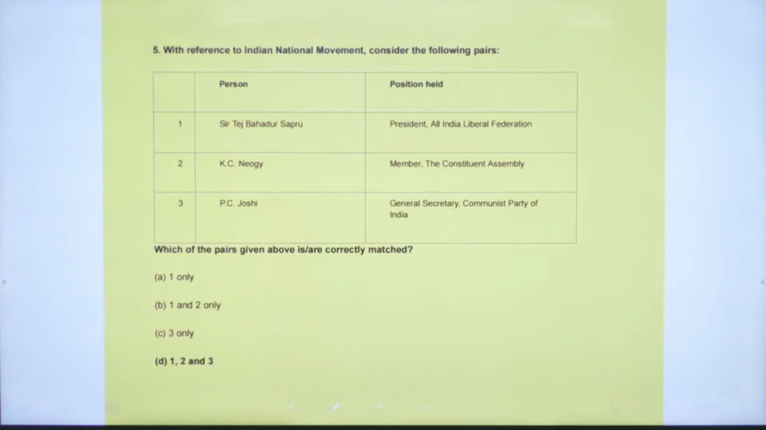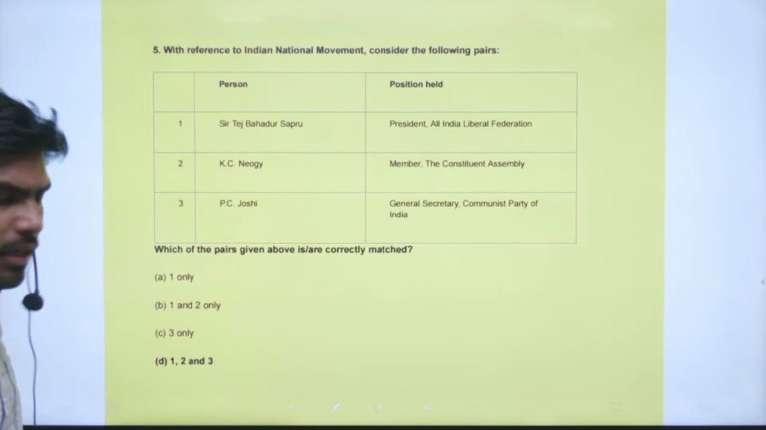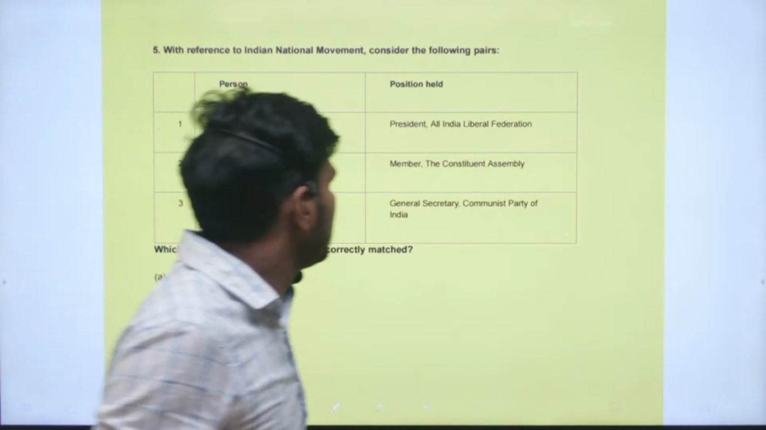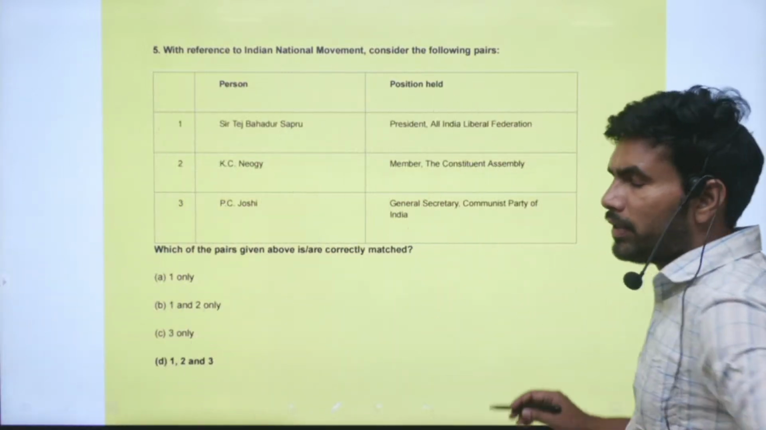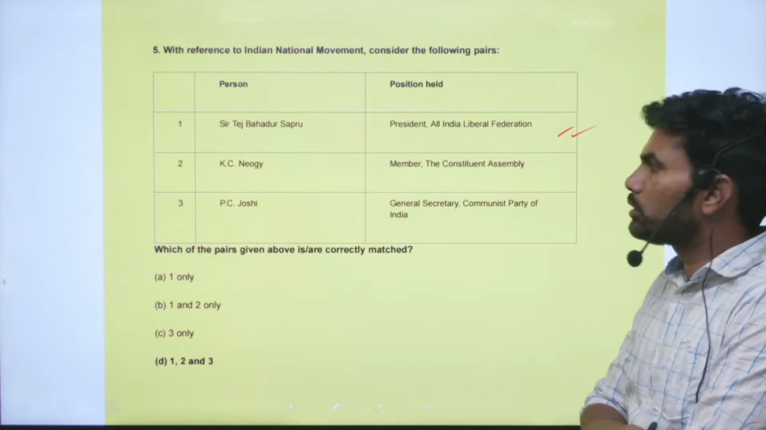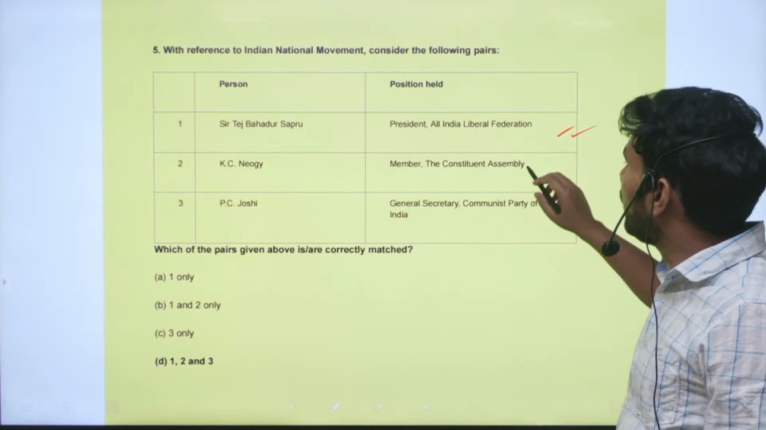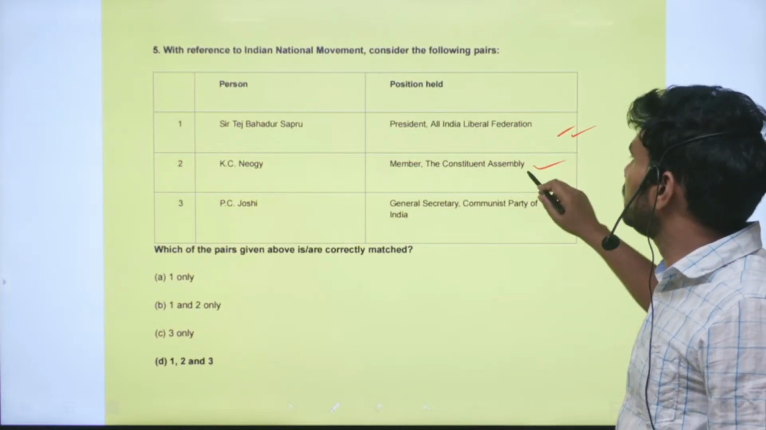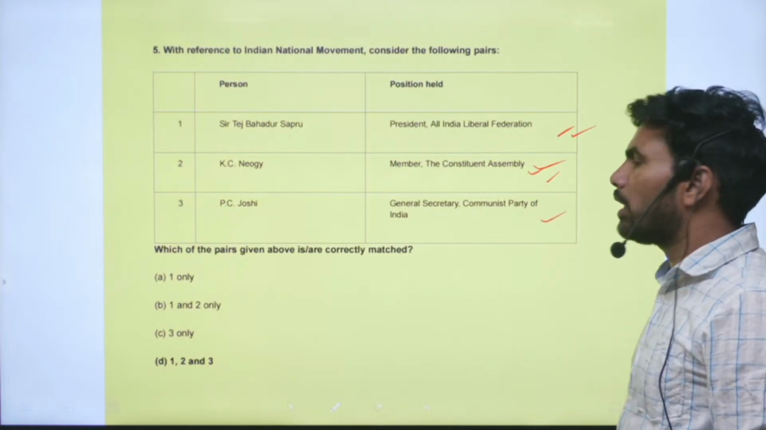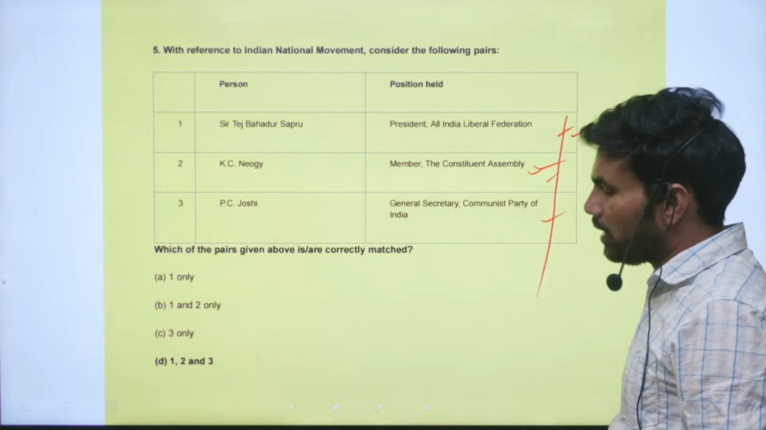With reference to the national movement, consider the following pairs. The pairs of person and position held are given. Sir Tej Bahadur Sapru was the president of the All India Liberation Federation. Yes, this is a correct pair. Next is K.C. Niyogi, member of the Constituent Assembly. This is also a correct statement. P.C. Joshi, General Secretary, Communist Party of India. So all the pairs given are correct.